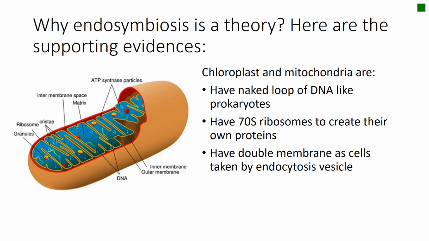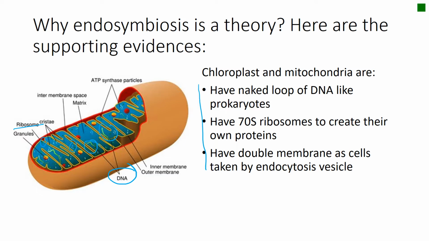I don't have to read it again because basically all these points are the same. Let me show you directly. Okay, these are the DNA. Again, these are naked DNA. Okay, and you can also see some ribosomes. All right, so those dots, the blue dots here, are the ribosomes. And the ribosome unit is not 80S, it's 70S. So it's basically the same as what prokaryotes have, 70S ribosome.